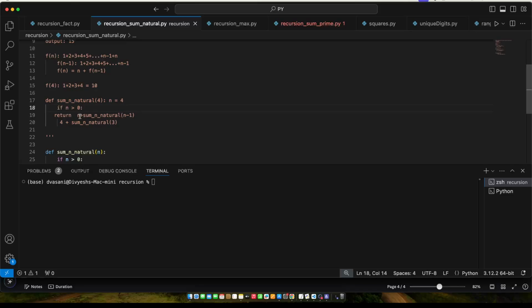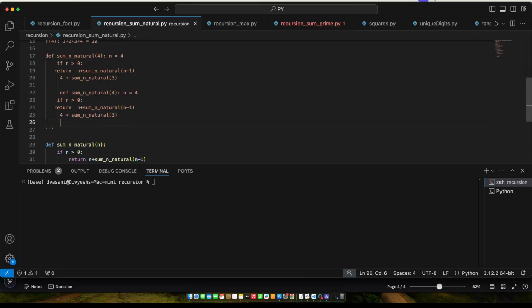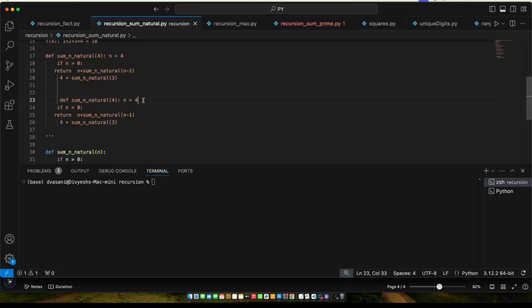Then it will do 4 plus, again calling the same function, but this time it will pass n minus 1, so it will pass the value 3. So let's go to the next. Again it's calling another instance of the same function, and now n is 3. Because 4 is greater than 0, you are calling the same function again with n minus 1, so 3 comes.